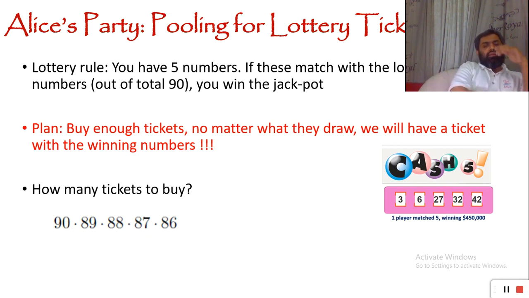And then suddenly Alice, a wise girl, thought, maybe we are overcounting. Just like in handshaking we did overcounting, again we are doing overcounting. Because for example, if we have this winning number 3, 6, 27, 32, 42, does it matter in which order these 5 numbers appear?